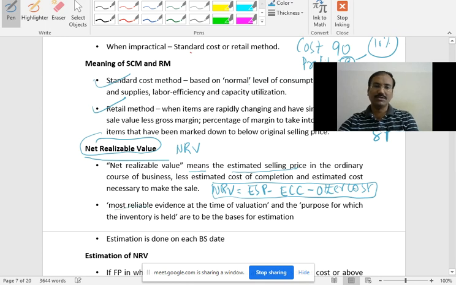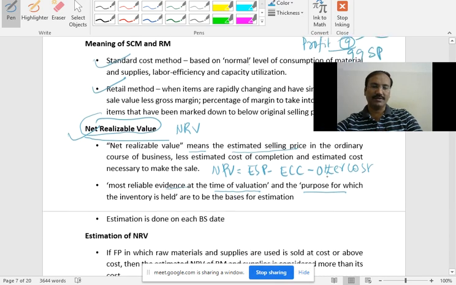Then the most reliable evidence at the time of valuation of inventory, and the purpose for which inventory is held. So it is very important when you are going for the valuation of inventory, right? You need to first check this point, the evidence, when you are going to value the goods, that is the time of valuation and the purpose for which the inventory is held. Then in that case net realizable value is the best method, right? So move to the next one now.